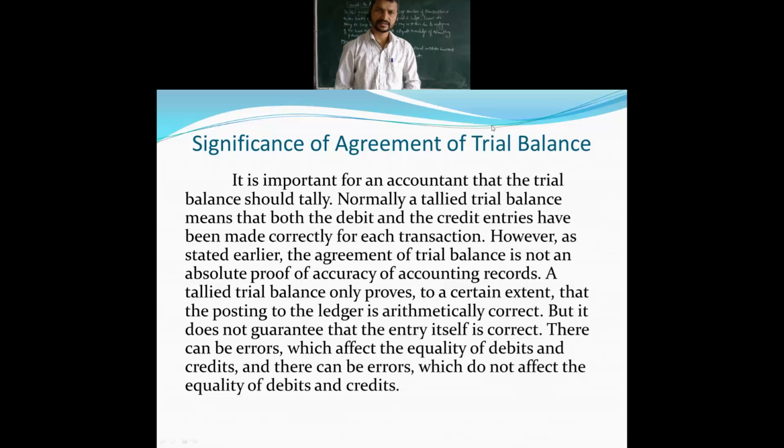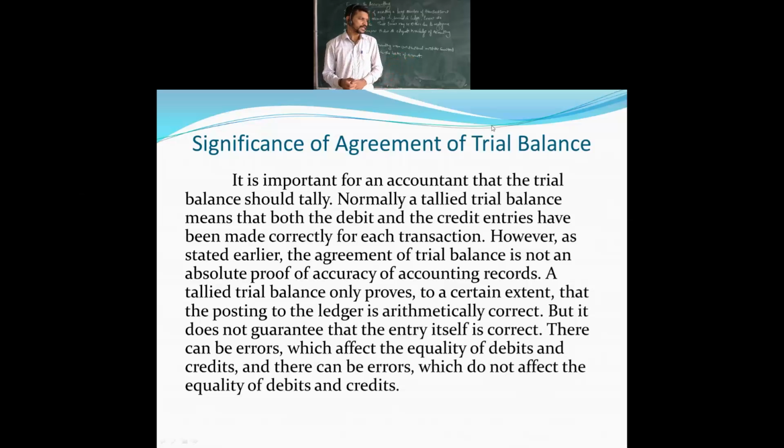If any of these things are missed, which sometimes happens when we never record that kind of transaction, we forget. If the amount is small, we forget to enter the amount in the trial balance, and that will affect the trial balance. Both the totals will not get tallied. Then there can be errors, obviously. When it is not perfect, we cannot guarantee it, which means there will be some errors which affect the equality of debits and credits.